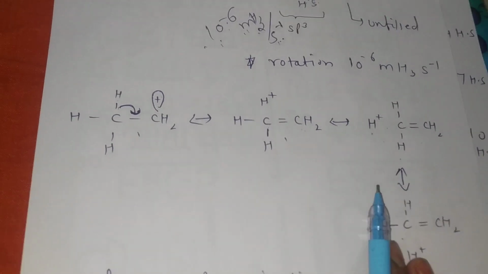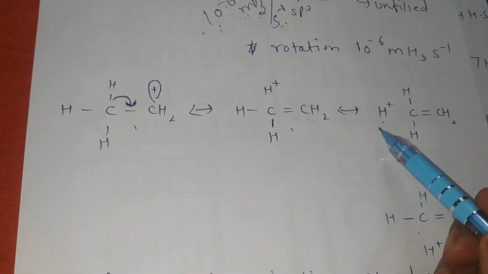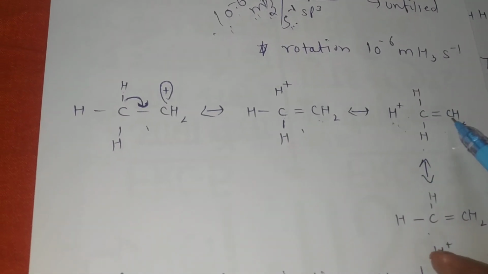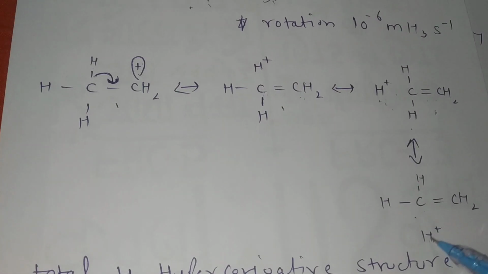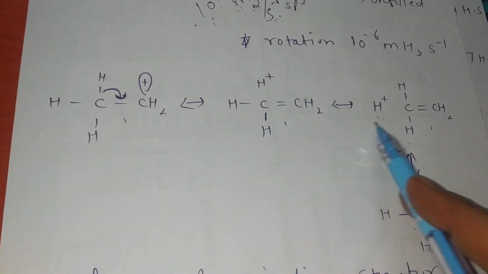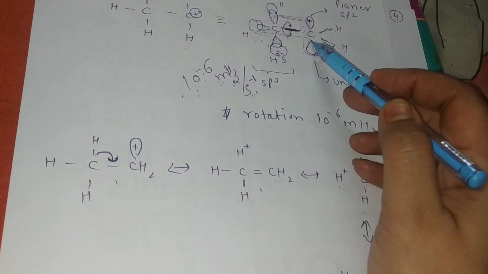This is called hyperconjugation. First structure, this is bondless, and the next C-H interacts with this and minimizes the positive charge, and the next third C-H bond minimizes the positive charge. One by one, all three sigma bonds interact with the fixed plane of the carbocation positive charge.